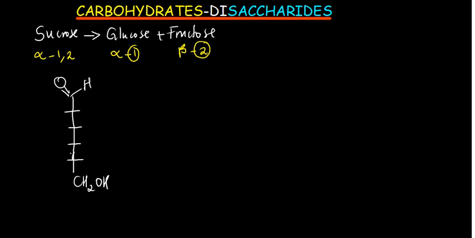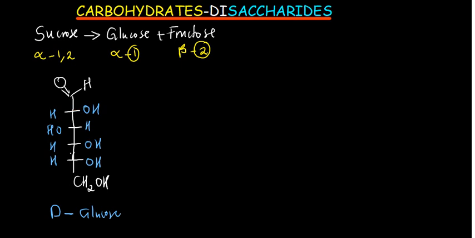Now, because we're talking about D-glucose, we have an OH here, an H here, then OH here, and then OH here. That means we're going to have H there, H there, OH here, and then H here. We said that when we're talking about glucose, it should make more like an S, because the OHs are concentrated on the right. That is why we call it D.